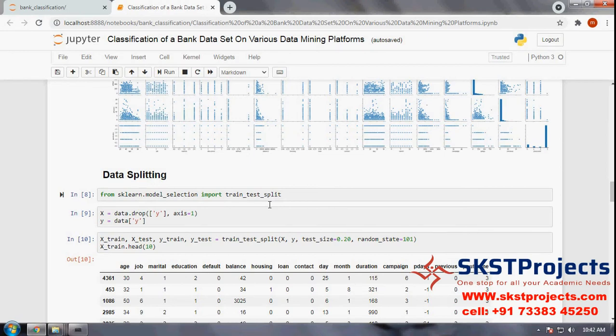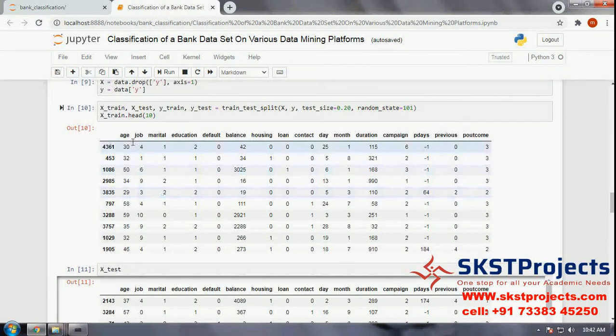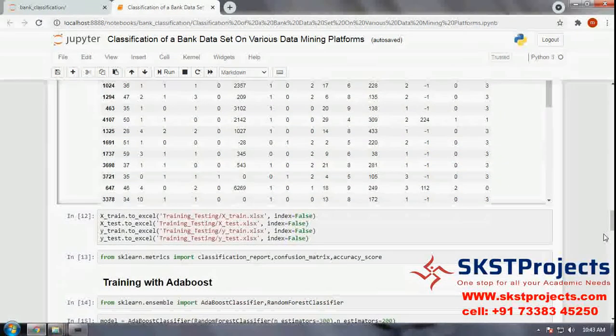Test size 0.20 means from the 100% dataset we assign 20% for testing purposes. This is the x train, head of 10. Randomly it picked the values. This is the value of x test.